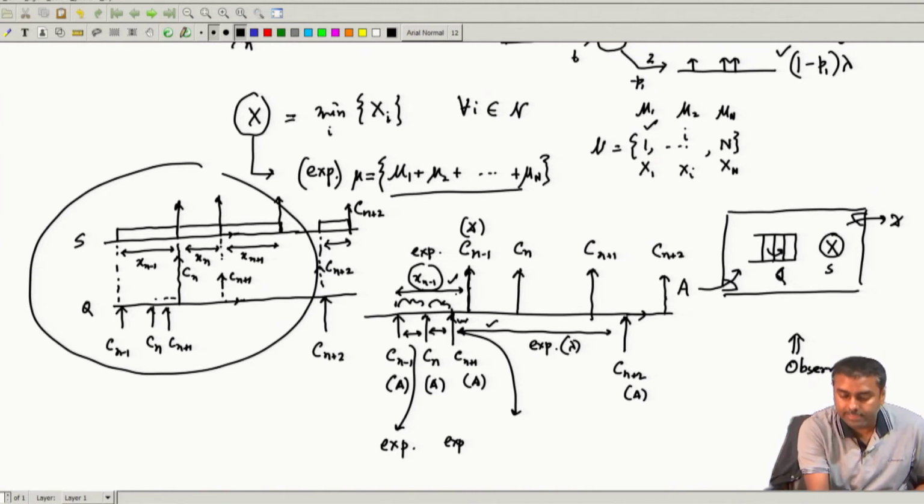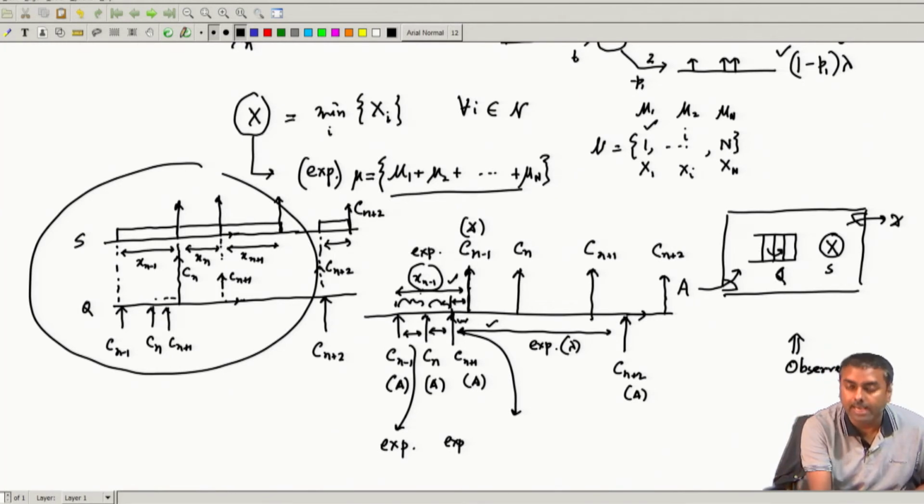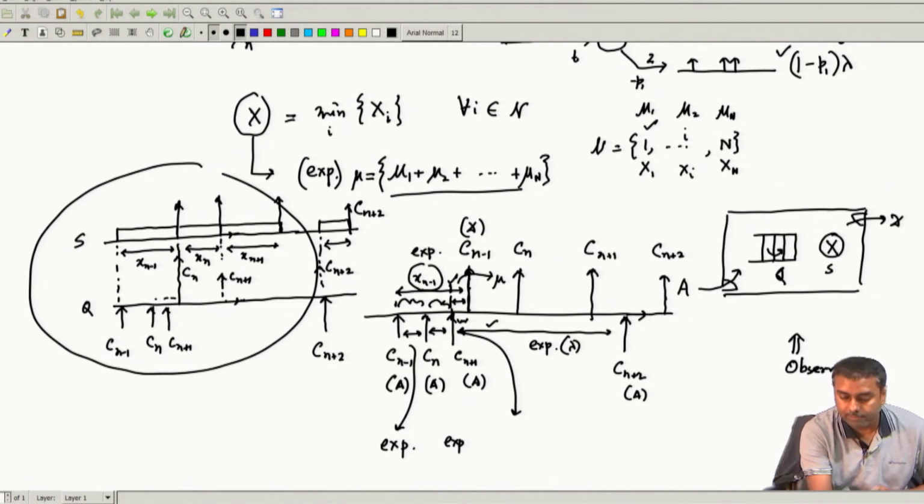So, if this is exponential, what about from this point to the rest of the things? We have already discussed in the last class that the residual part remains exponential for an exponential distribution. Of course, we have not derived this, we have just done the memorylessness property, and from there we could understand that. But exactly why that happens, we need to do the renewal theorem and derive the residual distribution, which will come out exponential with the same parameter as the original one. So, this is something we have demonstrated. So, this rest of the portion will still have a distribution with mu.